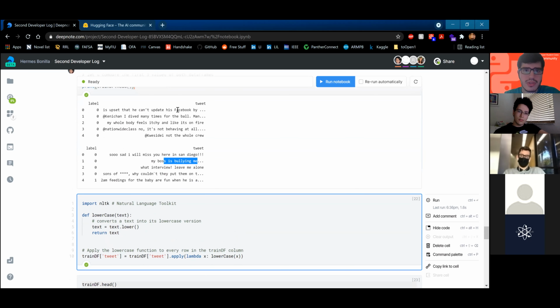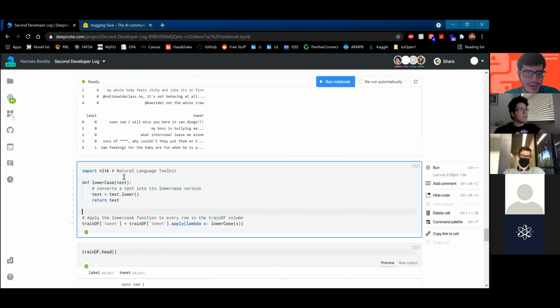You can notice right here that there's a couple of capital letters. And I don't quite like having capital letters because when you train a model, the capital letters do matter, because fun with a lowercase f and fun with a capital F to an AI are not the same.